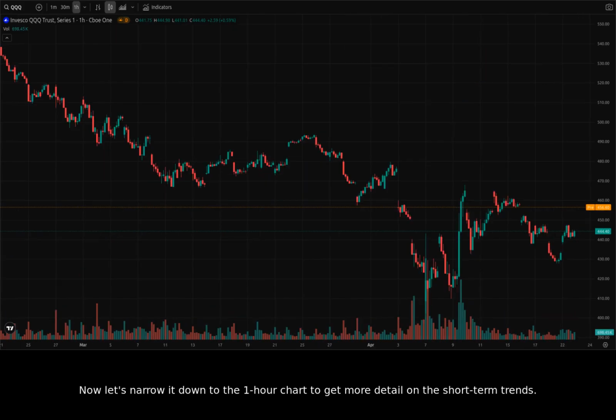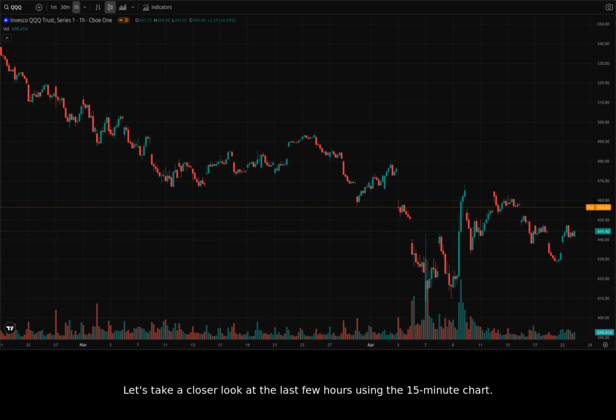Now, let's narrow it down to the 1-hour chart to get more detail on the short-term trends. We can see greater detail in the movements from yesterday and today. On this time frame, 440 acted as resistance. Watch for a break above that level to confirm a short-term uptrend. Alternatively, failure to breach that level might lead to a pullback to the 430s.